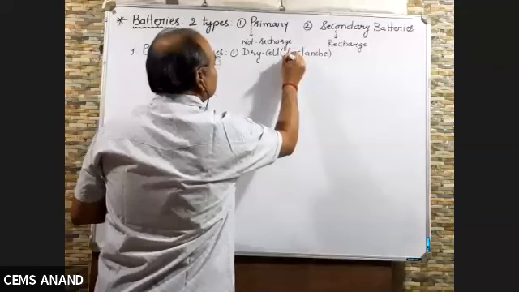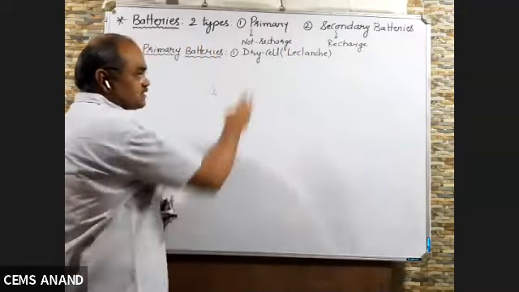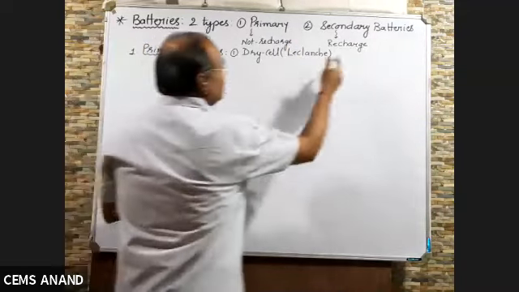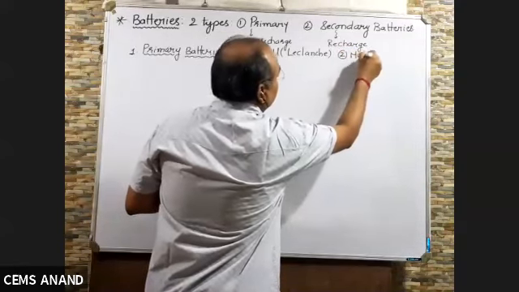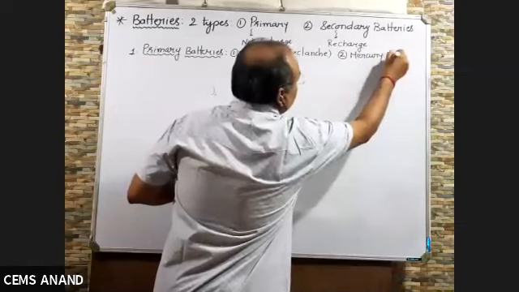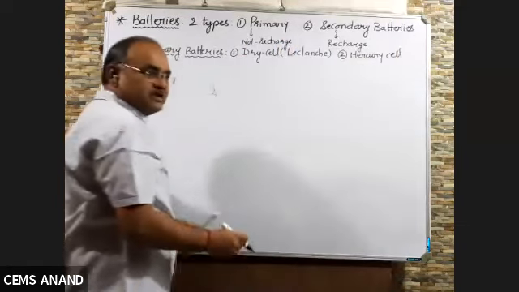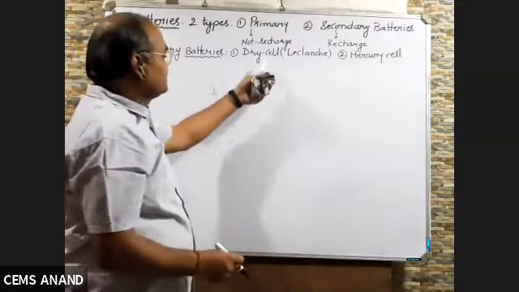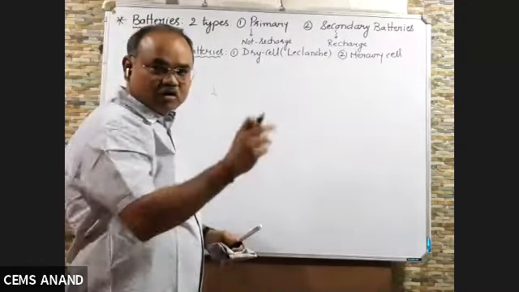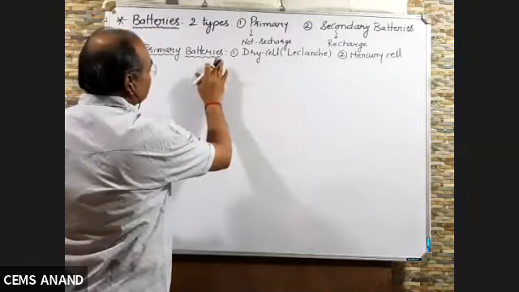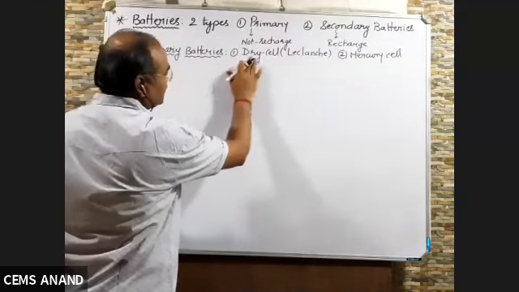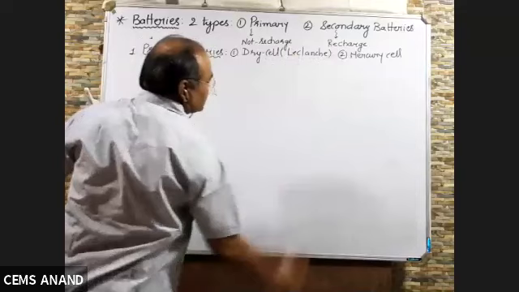Because it was discovered by Leclanche, it is called dry cell or Leclanche cell. And second, mercury cell, the cell which we are using in wristwatch and all these things. And this cell we are using in transistor clock, right? So two types of primary batteries we are going to discuss today: dry cell, that is called Leclanche, and second is mercury cell.